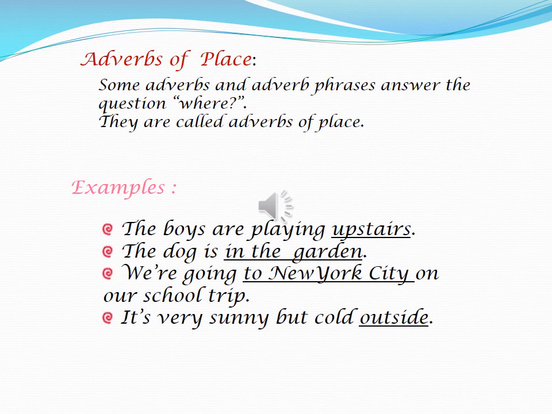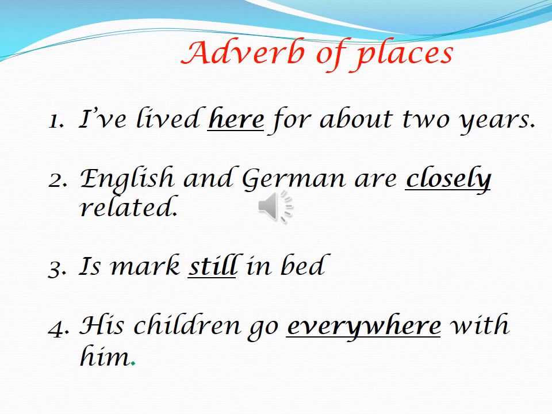Now let's peep into a little bit detailed manner of the kinds of adverbs. The first one, adverb of place. Some adverbs and adverb phrases answer the question where. They are called adverbs of place. Examples: the boys are playing upstairs. The dog is in the garden. Here you can see a few more examples of adverb of places.